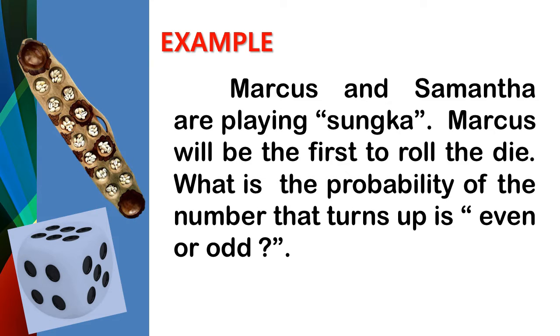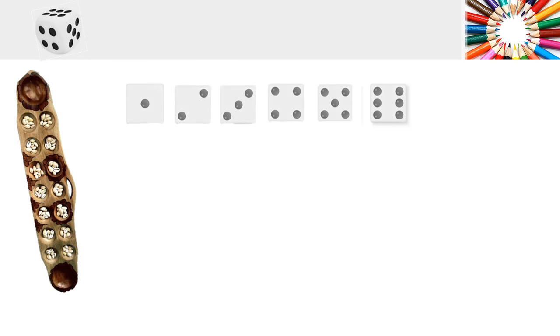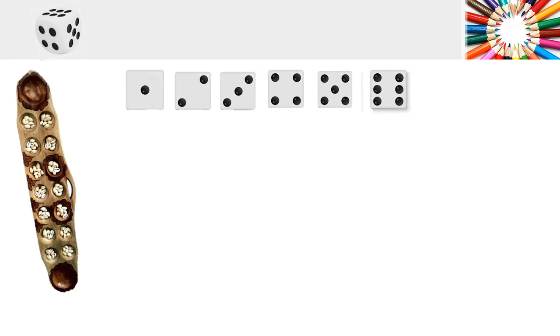Marcus and Samantha are playing sungka. Marcus will be the first to roll the die. What is the probability that the number that turns up is even or odd? From the example, we know that we have 6 possible outcomes, since a die has 6 faces with numbers 1 to 6.